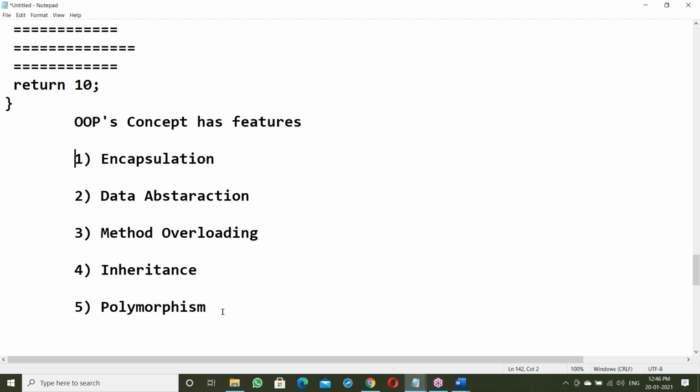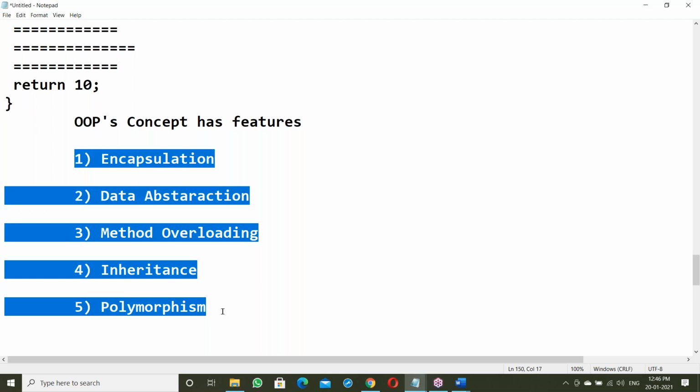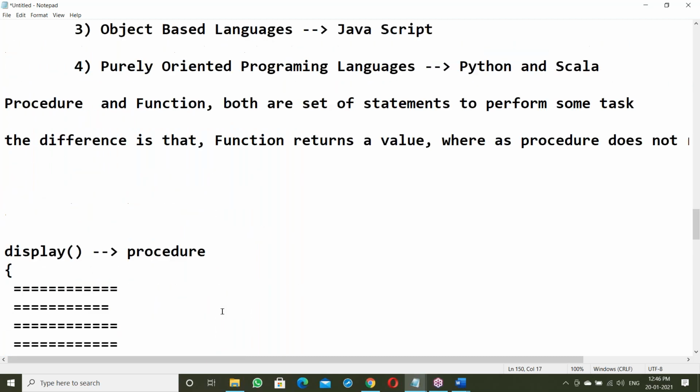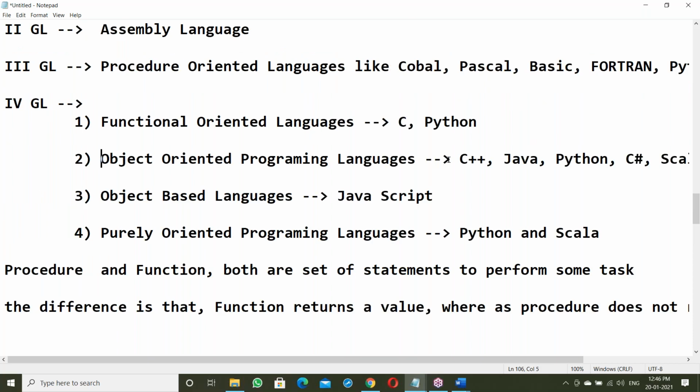Any language which supports these powerful features is called an OOPS language. Examples: C++ is the first OOPS language. Next is Python. Next, Java. Next, C#. Next is Scala. These are the object-oriented programming languages.